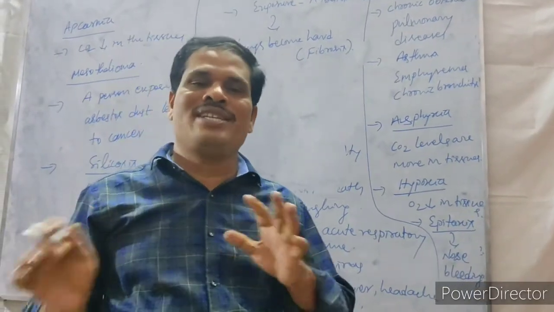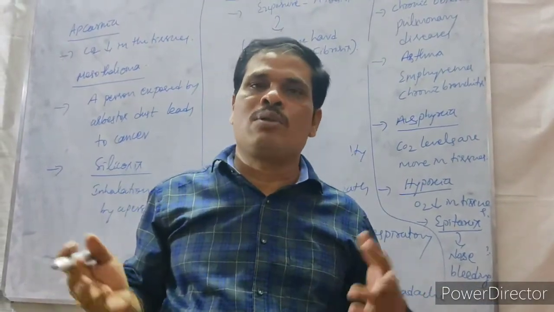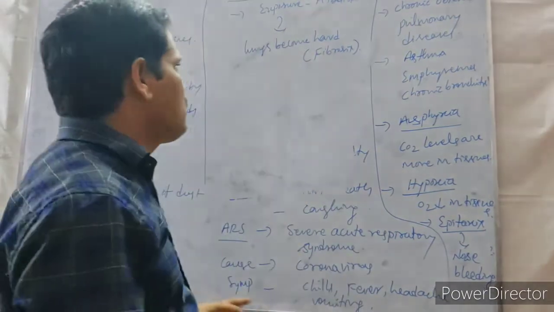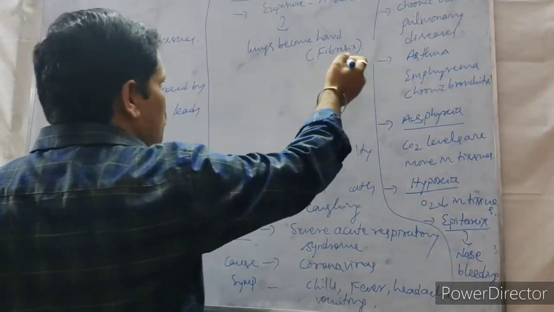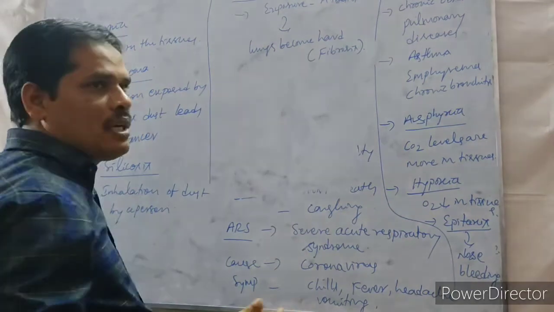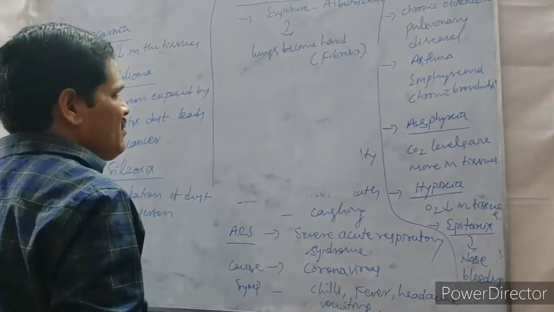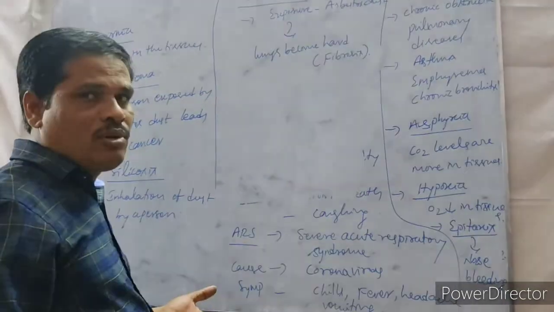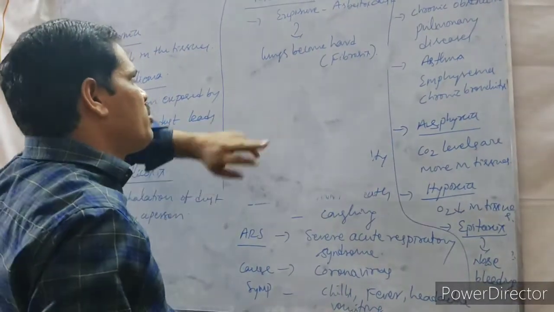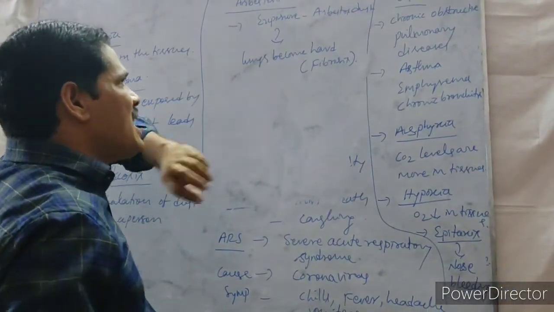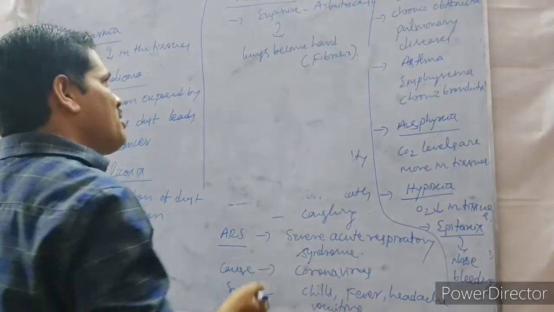Then what happened? Exchange of gases will not be possible. So fibrosis is nothing but the lungs becoming hard, hardening of the lungs. It is called fibrosis because asbestos dust is exposed to the person.